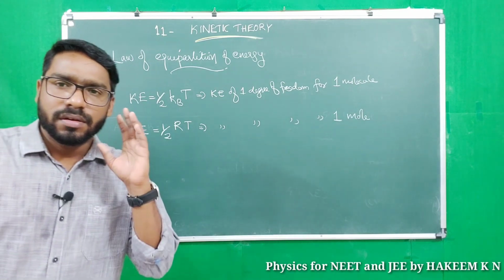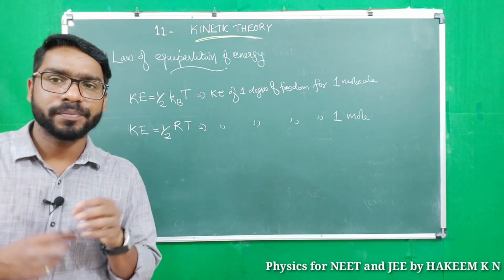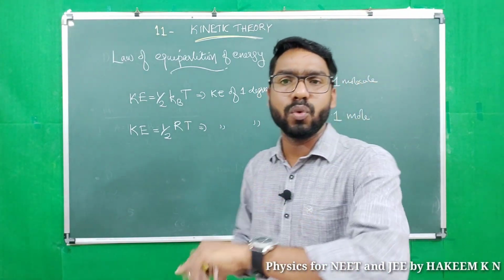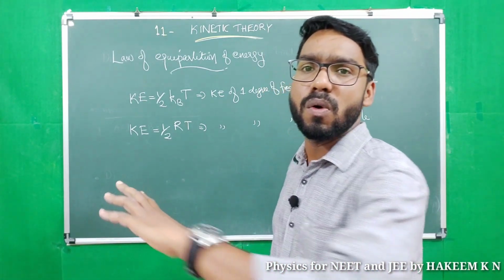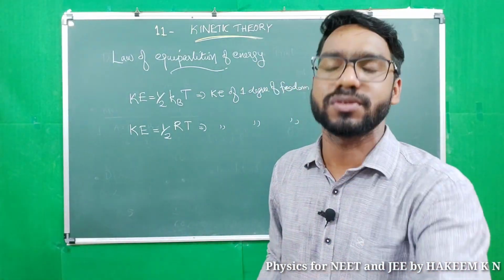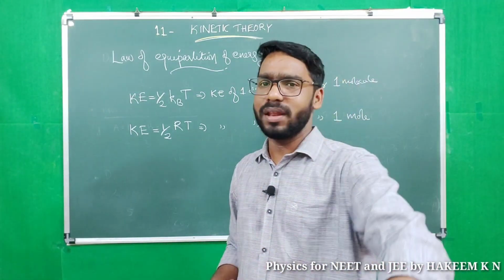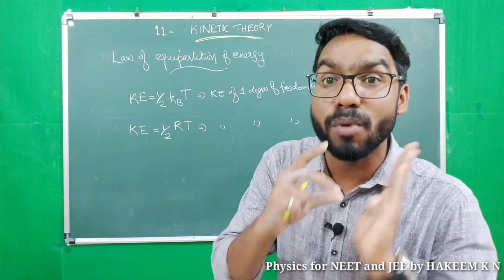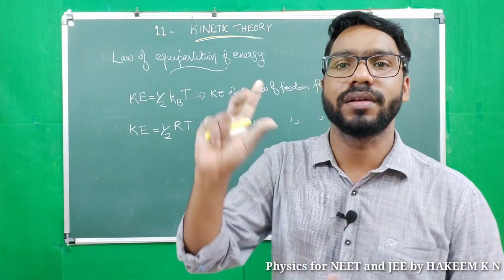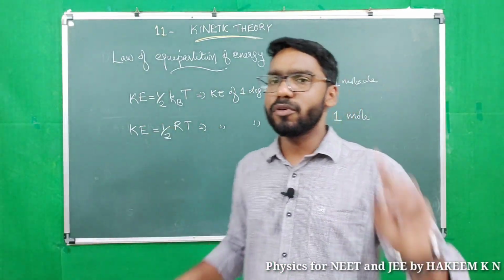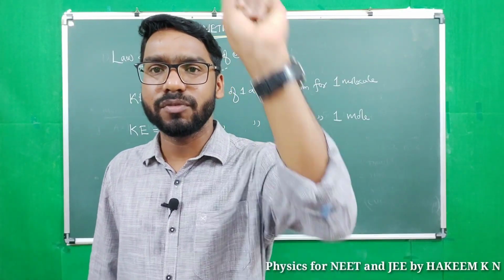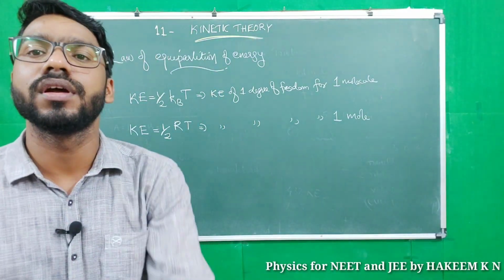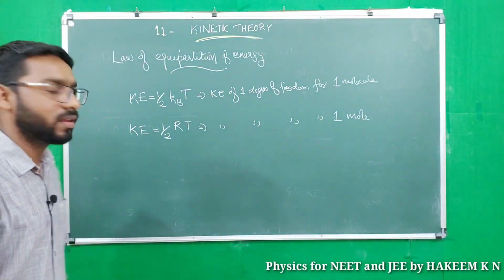Okay, the statement once more: total energy of a gas molecule is equally divided among all of its various degrees of freedom, and the energy per degree of freedom for a molecule is half kBT, and for a mole of molecules is half RT. For 1 degree of freedom for 1 molecule, kinetic energy is half kBT, and for 1 degree of freedom for 1 mole, kinetic energy is half RT.